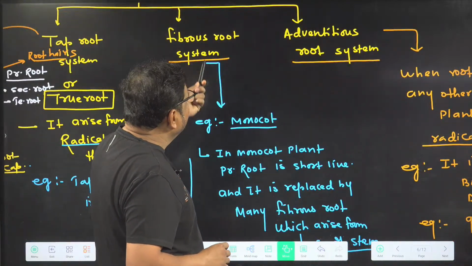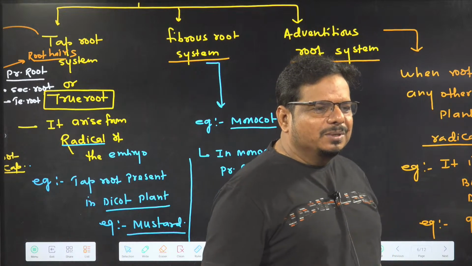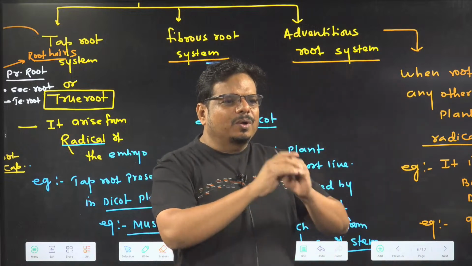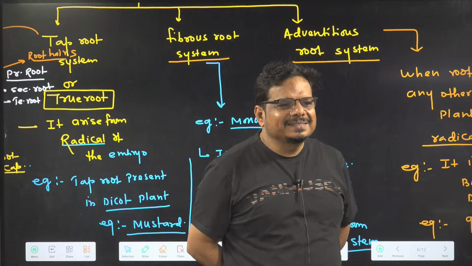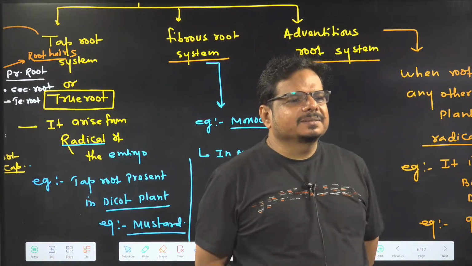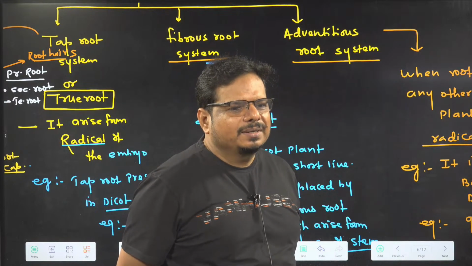Actually, fibrous root is also a kind of which root? Adventitious root. One of the students wrote already. When root arises from radical, which root? Tap root. Other than radical, fibrous, adventitious root.